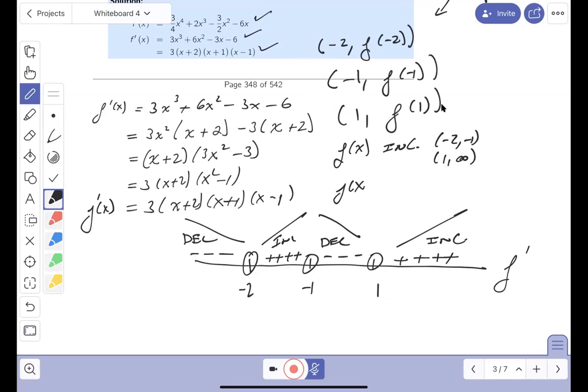And f of x is decreasing. Well, where's it decreasing? Let's take a look at it. Minus infinity up to minus 2. And where else does it decrease? Between minus 1 and 1.